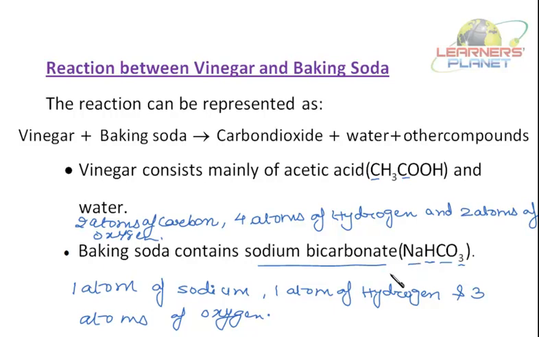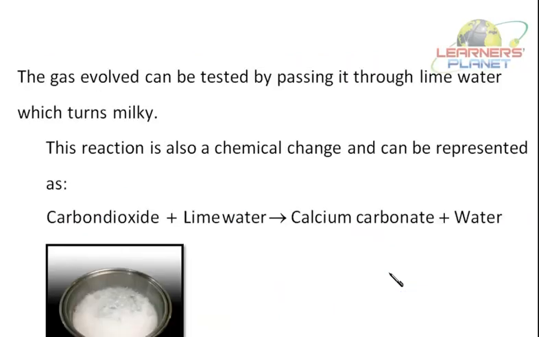Right? Now there is a reaction between acetic acid and sodium bicarbonate. So the acetic acid, that is CH3COOH, reacts with NaHCO3 and it gives what?